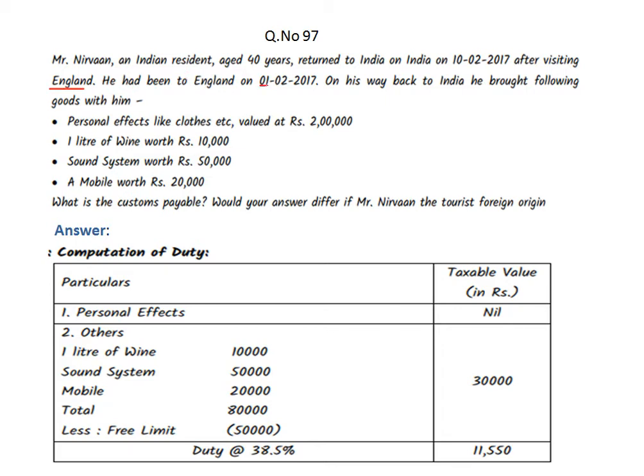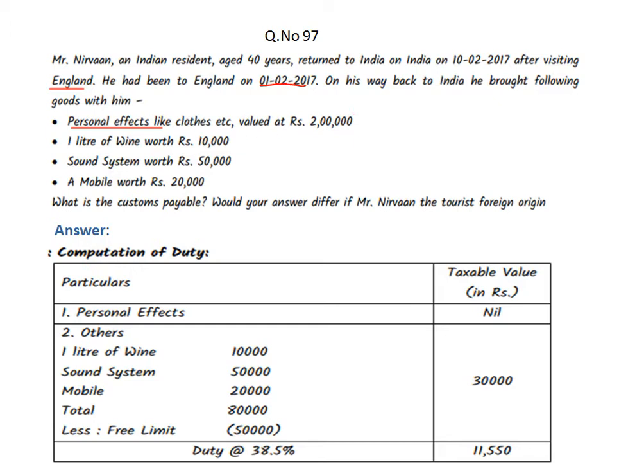England on, that is 1st February 2007. No need to check the dates, right? And no use of dates in this type of baggage question. What the actual belongings are, that is what you have to check: what the traveler is bringing to India, and what the baggage includes. So the baggage includes personal effects like clothes, etc.